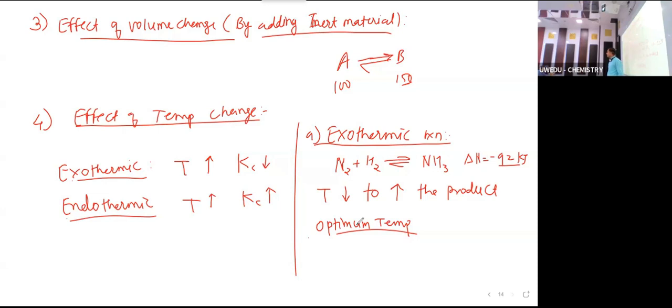Exothermic, clear? Everyone is clear about exothermic? Okay, next, endothermic reaction. Endothermic reaction means it needs temperature, right? So if we are giving temperature, then it will be happy, right? So it is taking temperature.